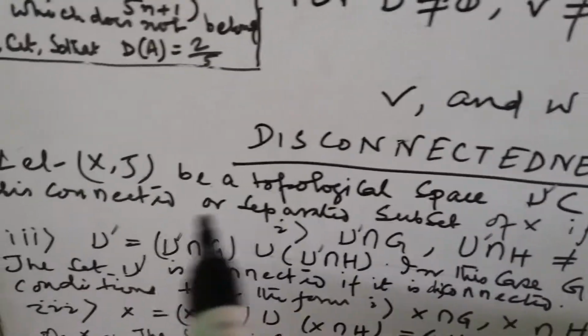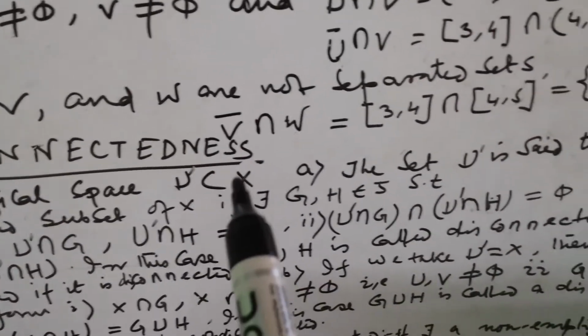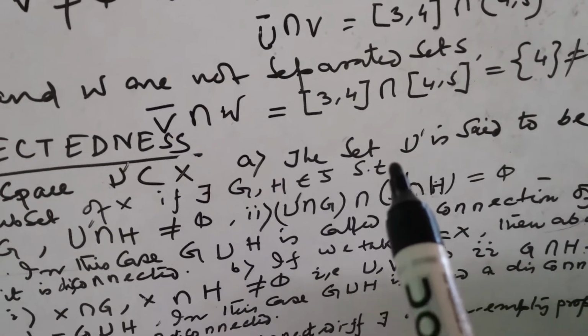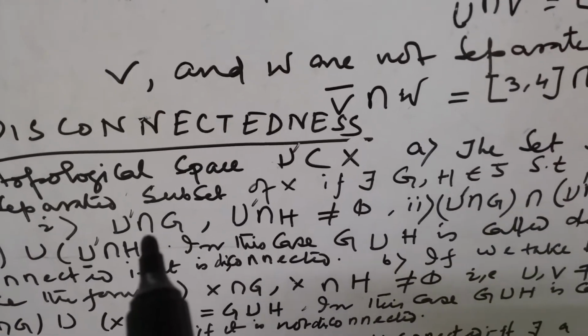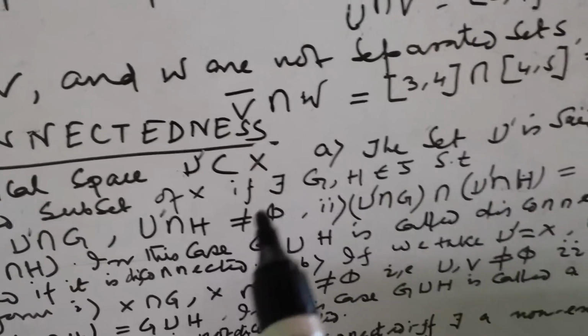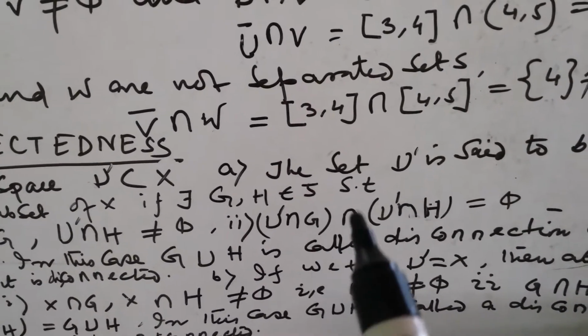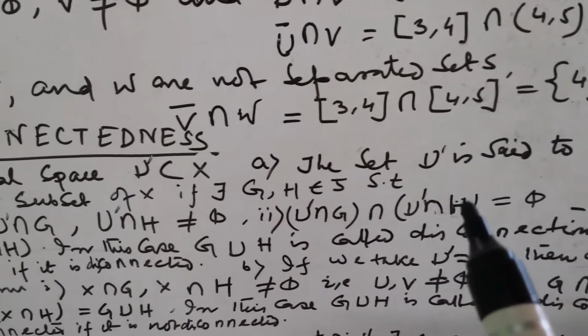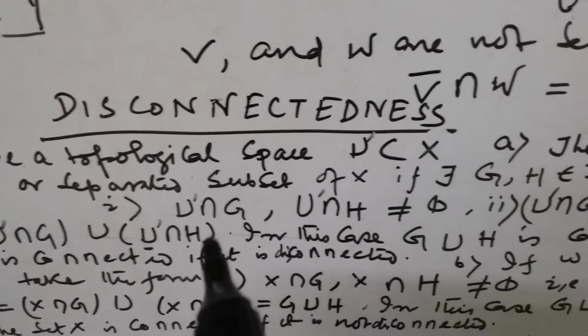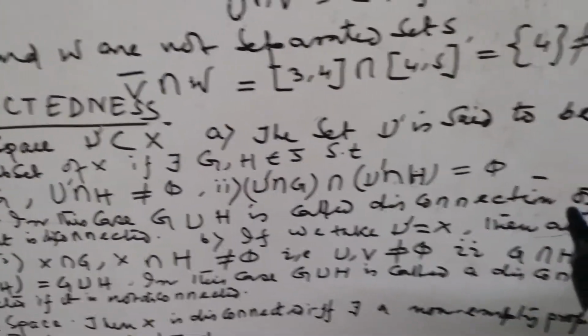Now, what is disconnectedness? Let (X, tau) be a topological space and U dash a subset of X. U dash is said to be a disconnected or separated subset of X if there exist G, H belonging to tau such that U dash intersection G and U dash intersection H are not equal to phi, U dash intersection G intersection U dash intersection H equals phi, and U dash equals U dash intersection G union U dash intersection H. In this case, G, H is called the disconnection of U dash.